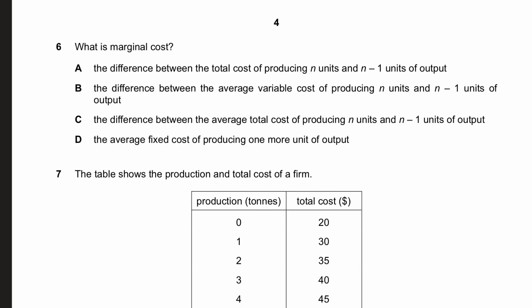In number 6, they say, what is marginal cost? Remember, marginal cost is the cost of producing one extra unit. It's the difference between the total cost of producing n units and n minus 1 units. So this is very simple. It's simply change in total cost over change in quantity. So that's why the right answer is A.